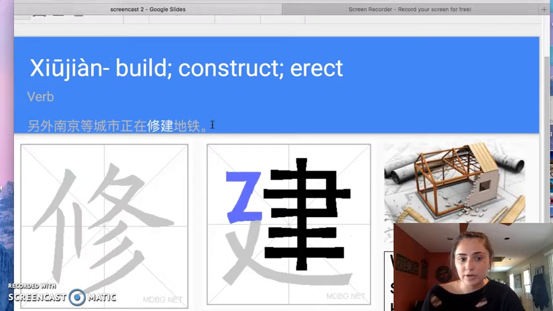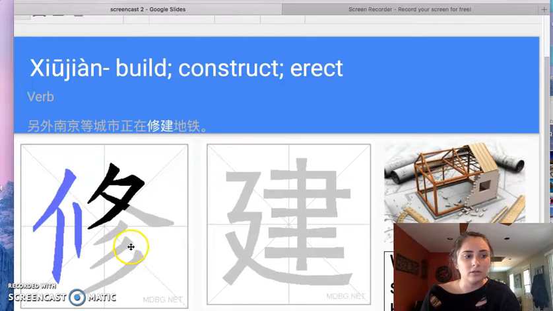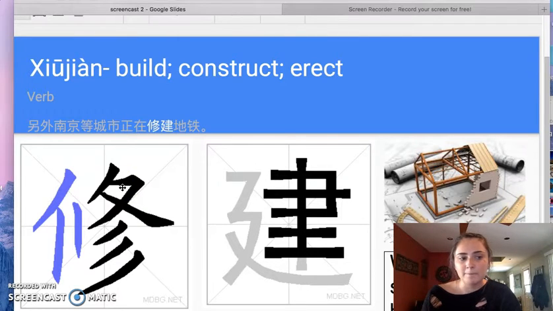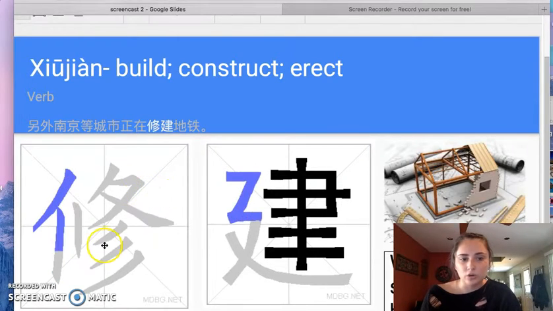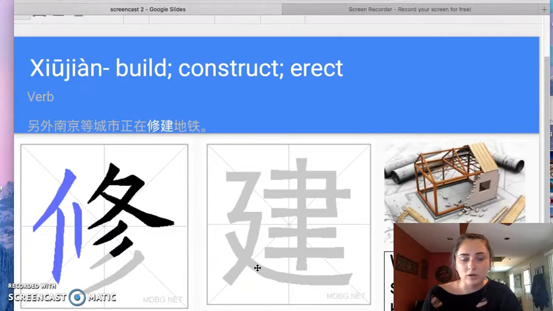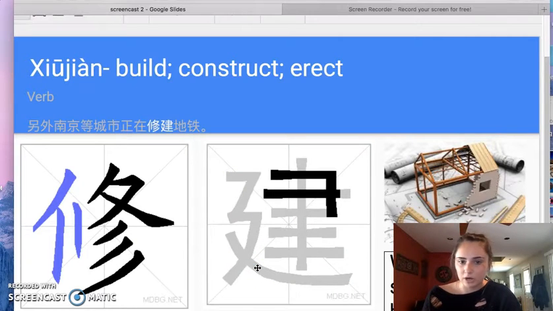And the seventh word is jianshe, which the radical for the first part of the word would be man, and also means study, so it'd be like study man, or men study. And this has nine strokes. And the second part of the word is the radical for long stride, and also means build, so I'd say it takes long strides to build.